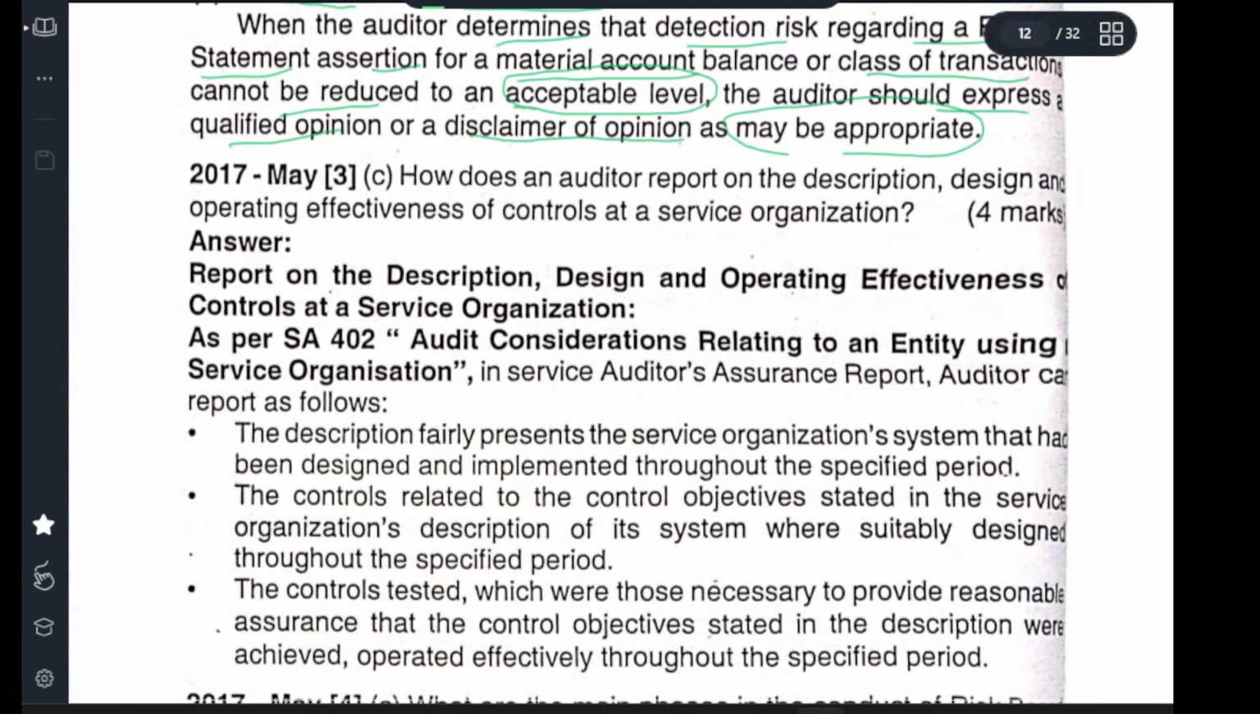What does an auditor report on a description, design, and operating efficiency of control of service organization? So, audit report of service organization. This is the question. So, the service organization, two things we should see.